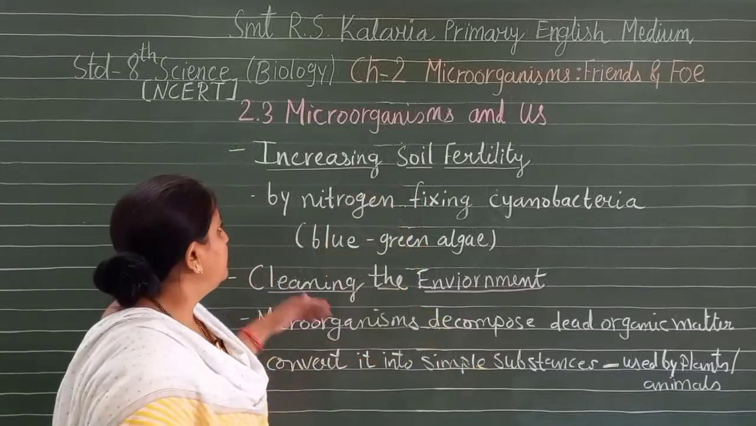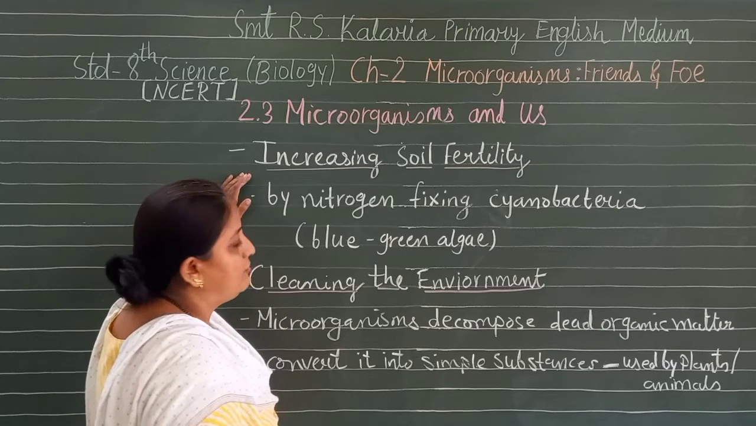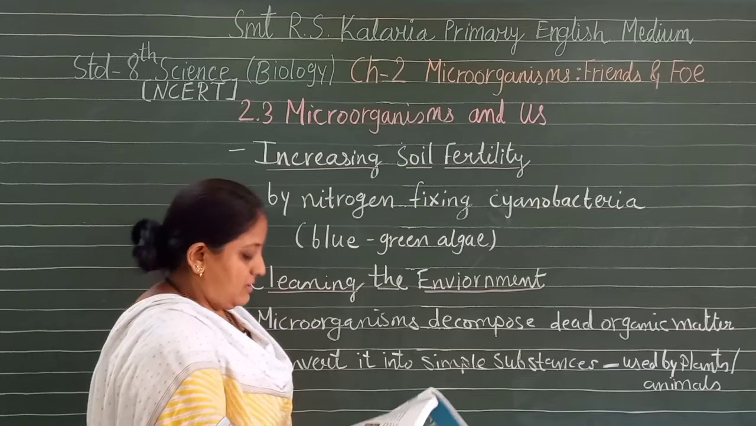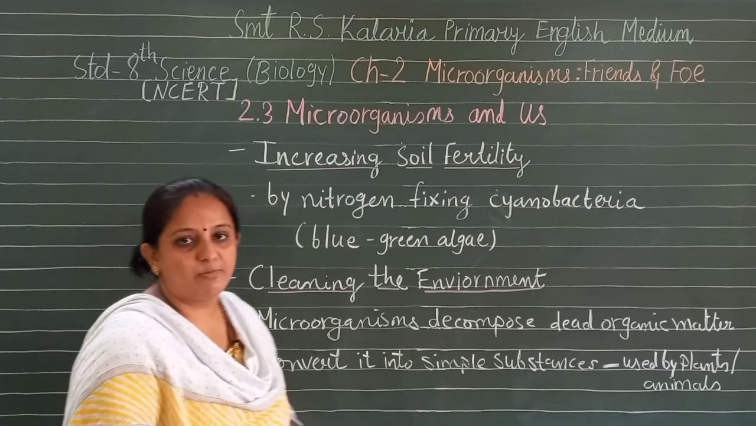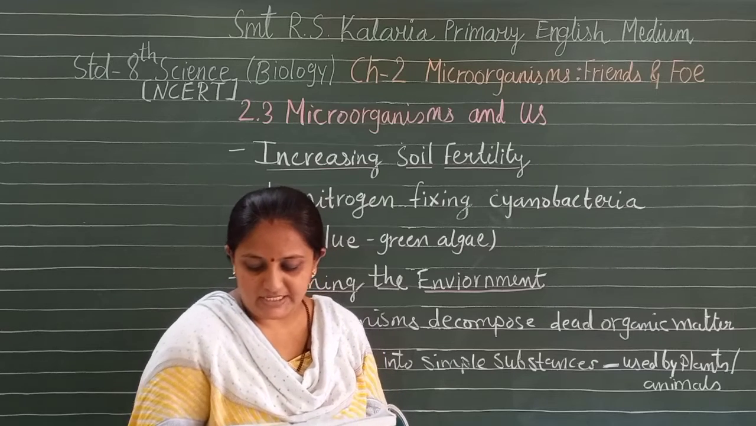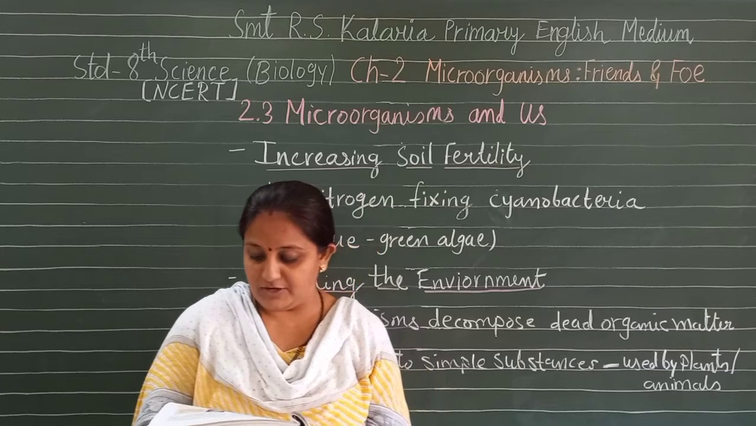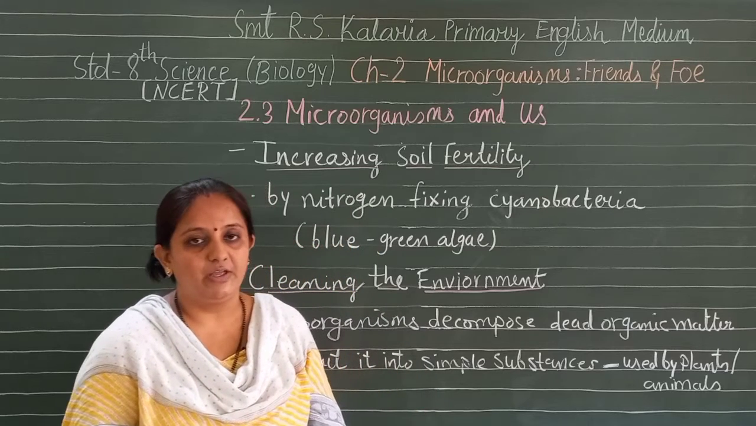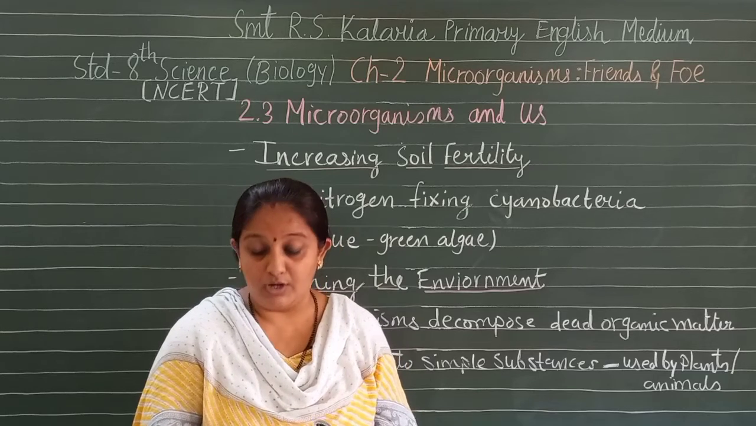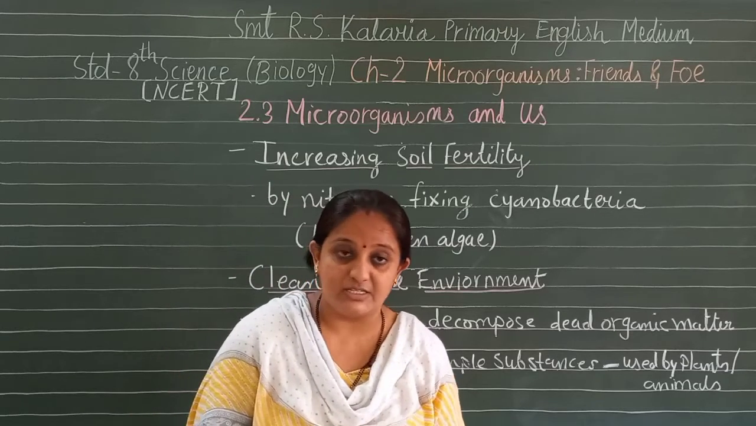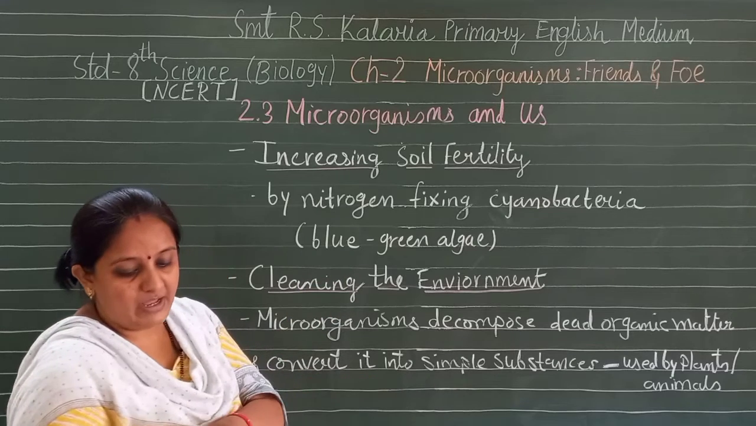Now let us understand another use of microorganisms, which increase soil fertility by fixing nitrogen, such as cyanobacteria, that is blue-green algae. Some bacteria are able to fix nitrogen from the atmosphere to enrich the soil with nitrogen and increase its fertility. We have seen the rhizobium bacteria, and these microbes are commonly called biological nitrogen fixers. Here we have a nitrogen fixing cyanobacteria, that is blue-green algae.